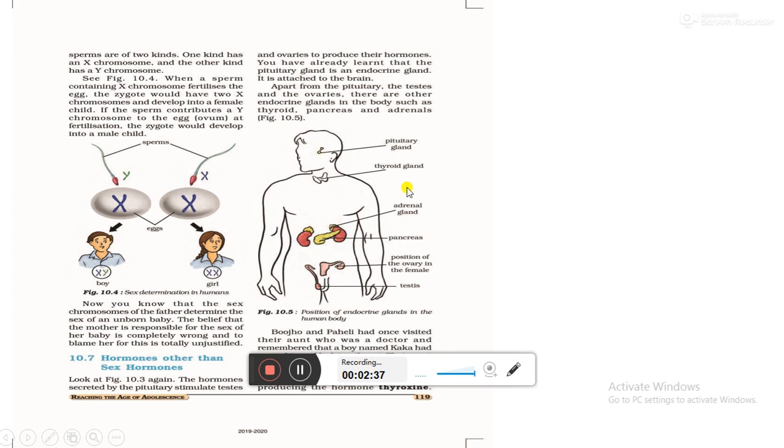Are you understood students? We call this a ductless gland. These are the endocrine glands also.